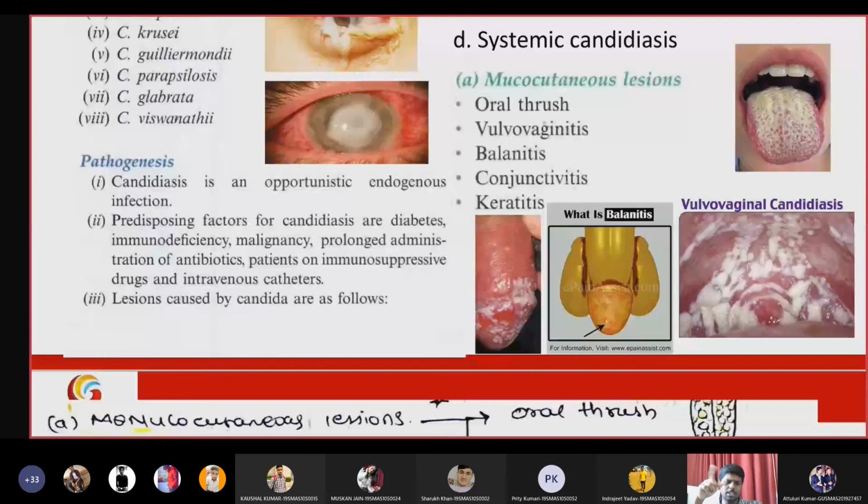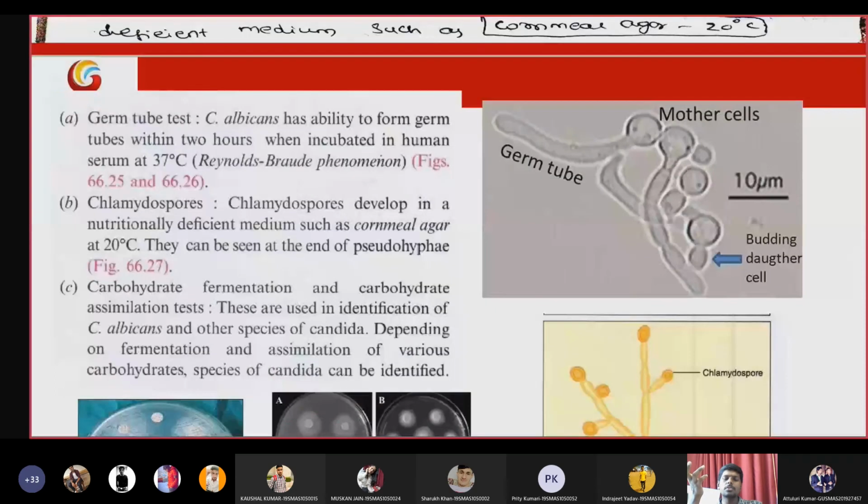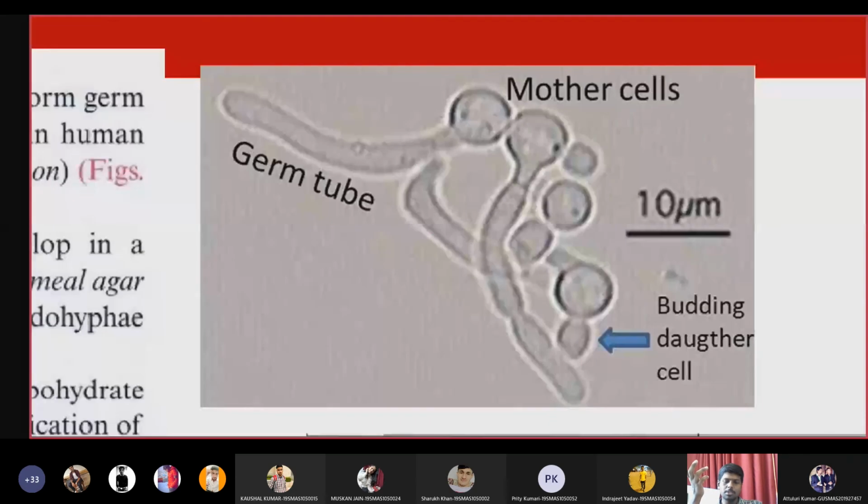The germ tube test is a specific test for identifying Candida species. It is also called the Reynolds-Braude phenomenon, where development of pseudohyphae happens. These are the yeast cells, and here you can see growth of hyphae-like structures, pseudohyphae. Their presence indicates positive for Candida, achieved by inoculating the yeast cells in human serum and incubating at 37 degrees for 2 hours.